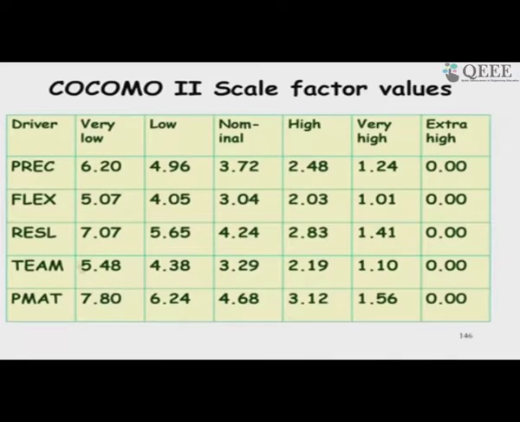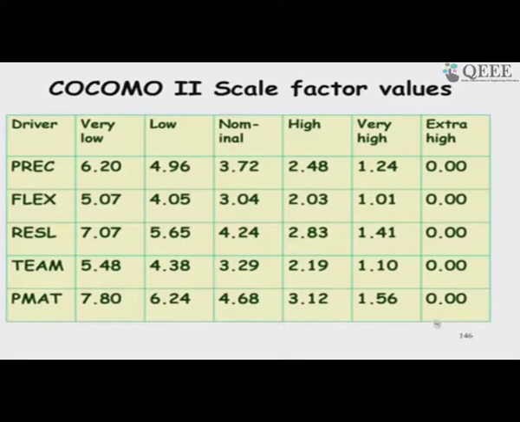If we have very low precedentedness, meaning I have no experience, it will become 6.2 in the exponent, and 0.91 plus 0.01 into the sum.